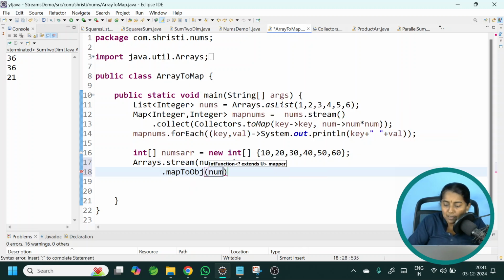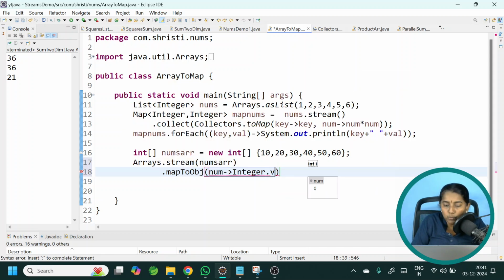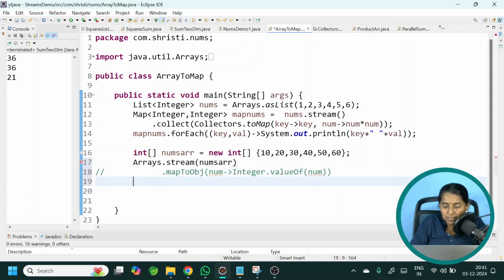The input is number. To convert it into an Integer, I need to call Integer dot valueOf number. I have used lambda expression. Instead of that, we can also use method reference. mapToObj, Integer double colon valueOf.